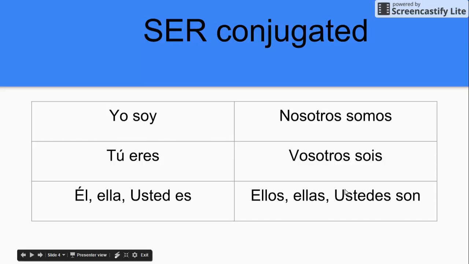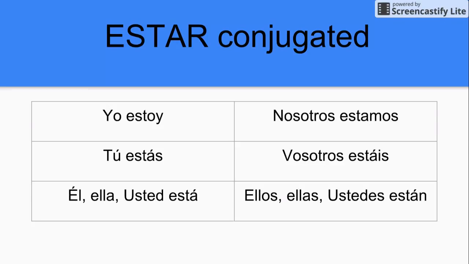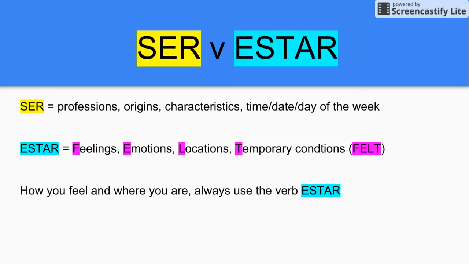It's important to remember that when we're conjugating this, the yo soy can be stated with yo soy, or we can leave the yo off because soy definitely references the yo. Soy, eres, es, somos. The vosotros form in Spain is sois and son. While estar, estoy, estás, está, estamos, estáis for vosotros in Spain, and lastly, están.